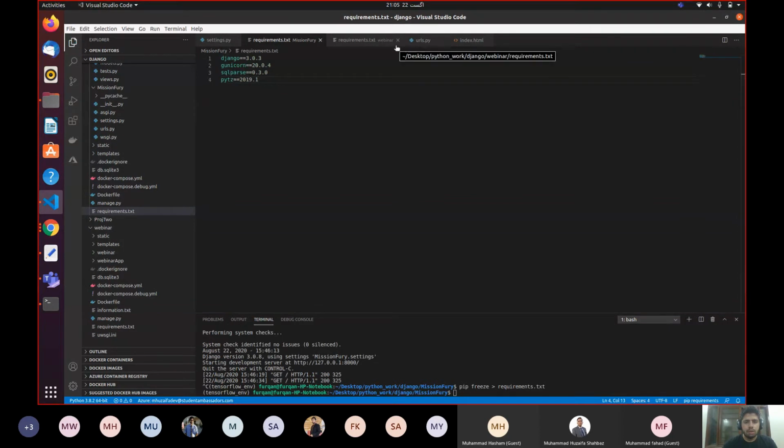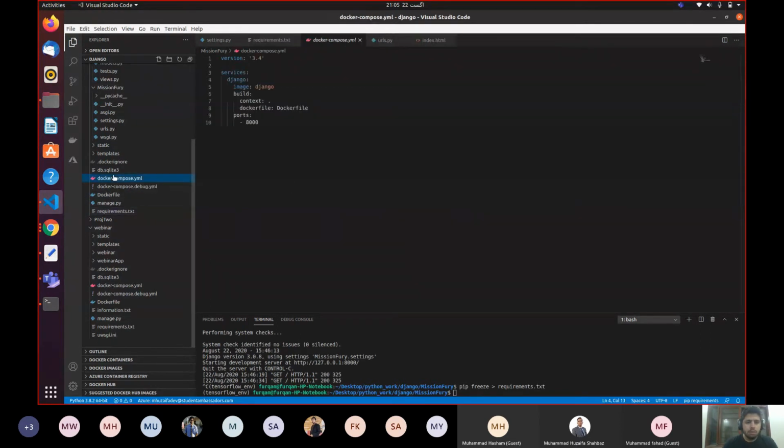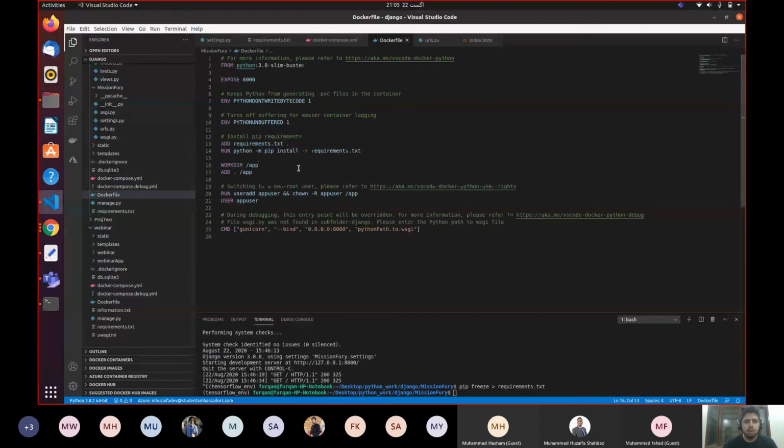Yeah, you don't need the rest of the dependencies. So, docker compose.yml. Open up this file, open up the Dockerfile as well.